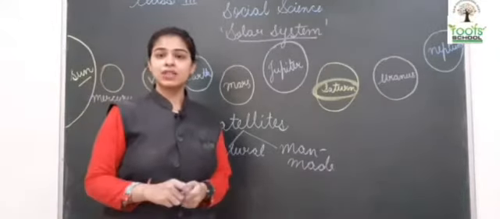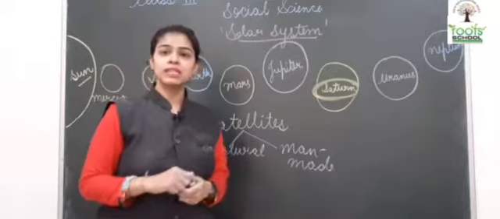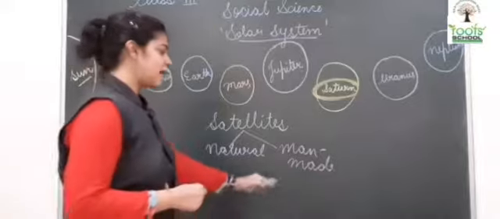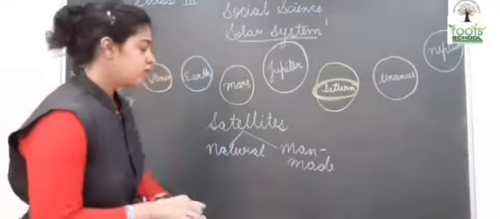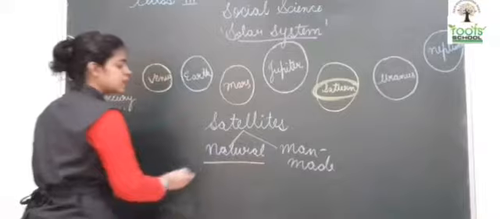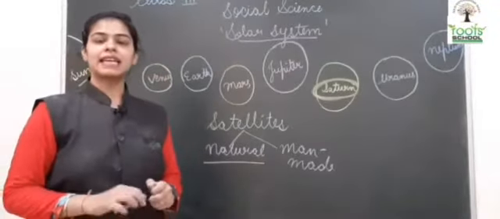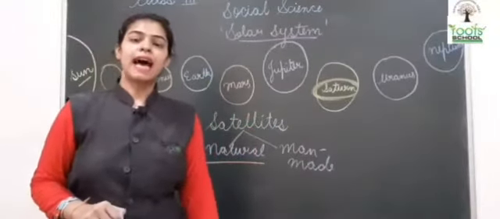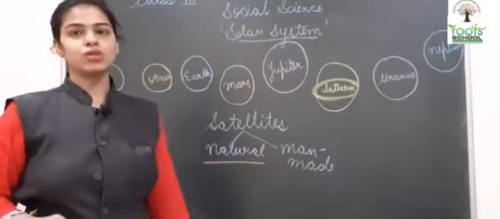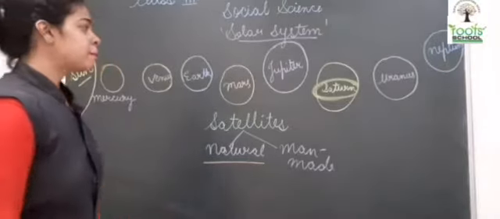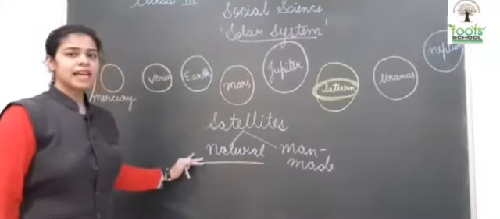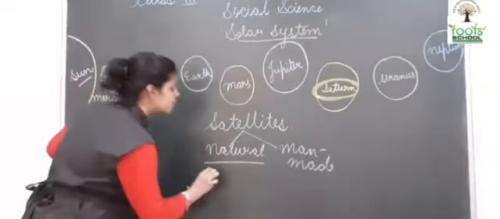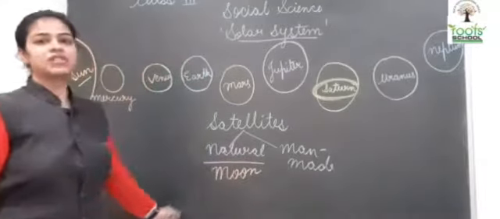Now ma'am, what is a natural satellite? How do we know what is a natural satellite? So wait children, I will tell you what is a natural and a man-made satellite. A natural satellite is a satellite that is created on its own. When the planets were created, at that time their natural satellites also came into existence. So the natural satellite for Earth is the Moon.